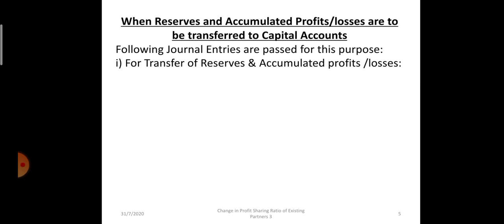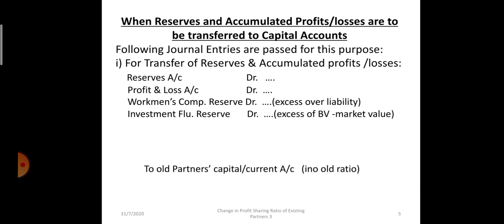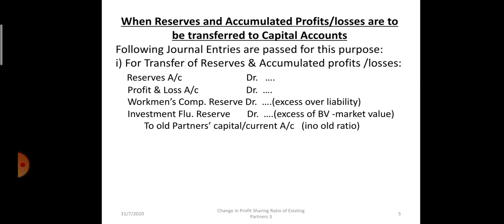Reserves and accumulated profits appear on the liability side of the balance sheet, hence they have credit balance. So while transferring them to the partners' capital account, reserves and accumulated profits will be debited. The reserve will be debited, P&L account with credit balance will be debited, workman compensation reserve and investment fluctuation reserve will be debited, and partners' capital account will be credited. Capital or current account will be credited in old ratio.